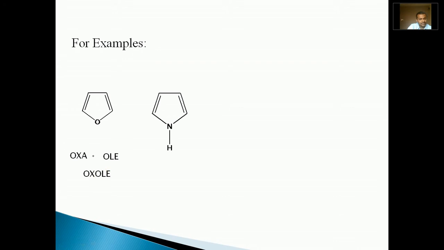Second example: again in this heterocyclic compound, nitrogen and 4 carbon atoms, 5 atoms, are present. Depending upon the nitrogen, according to the first rule, the prefix should be aza, and 5 members are there. The ring contains 5 members, and depending upon the size of the ring, the suffix should be ole. Hence, aza plus ole, the word becomes azole. The common name of this heterocycle is pyrrole, and the IUPAC name of pyrrole is azole.